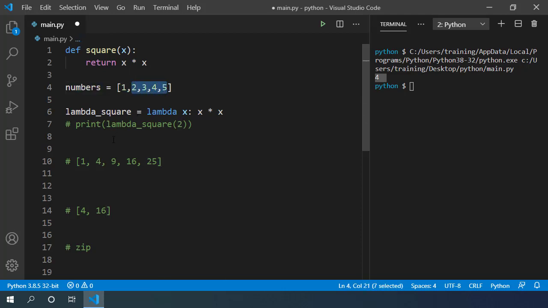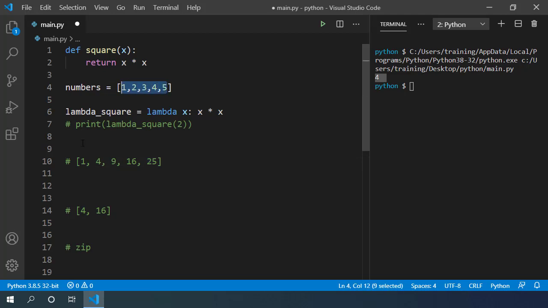I want to transform this list into list of squares. In my new list, each element should be the square of its number. I want a list with elements 1, 4, 9, 16 and 25, which are the squares of this 1 to 5.